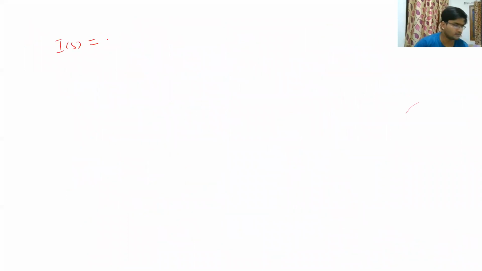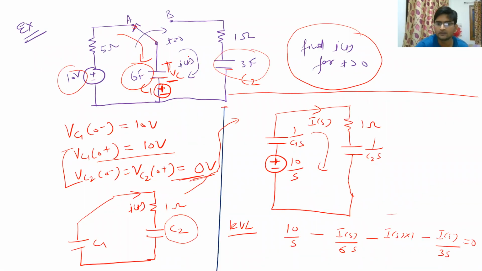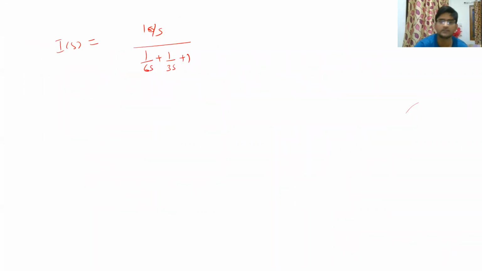We will get IS is equal to 10 upon S divided by 1 upon 6S plus 1 upon 3S plus 1. Isn't it? Yes. So rearranging this equation, we will get IS is equal to 10 upon S plus 0.5.